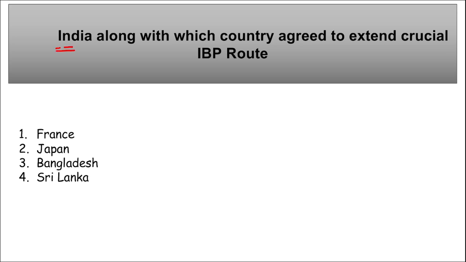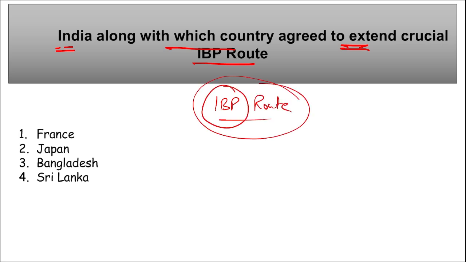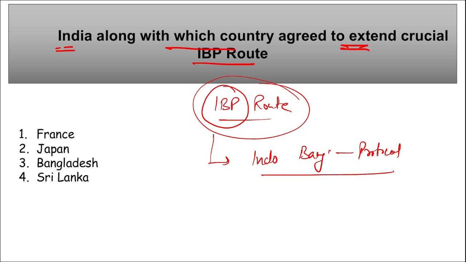Next, India along with which country agreed to extend the crucial IBP route? Tell me which is the right option, because if I give you the full form of this IBP, you will give the answer. So what is this IBP? Indo Bangladesh, P for protocol. So definitely we can say India along with which country? It is Bangladesh. India along with Bangladesh agreed to extend the crucial IBP route.